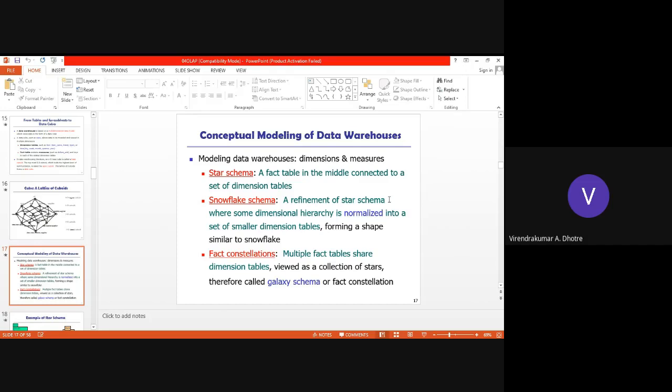The snowflake schema, we are saying, is a refinement of the star schema, and it has a shape like a snowflake, so the name is given as snowflake schema. And the last one is fact constellations. Here multiple fact tables share the dimension tables, which we can view as a collection of stars, therefore it is called a galaxy schema.